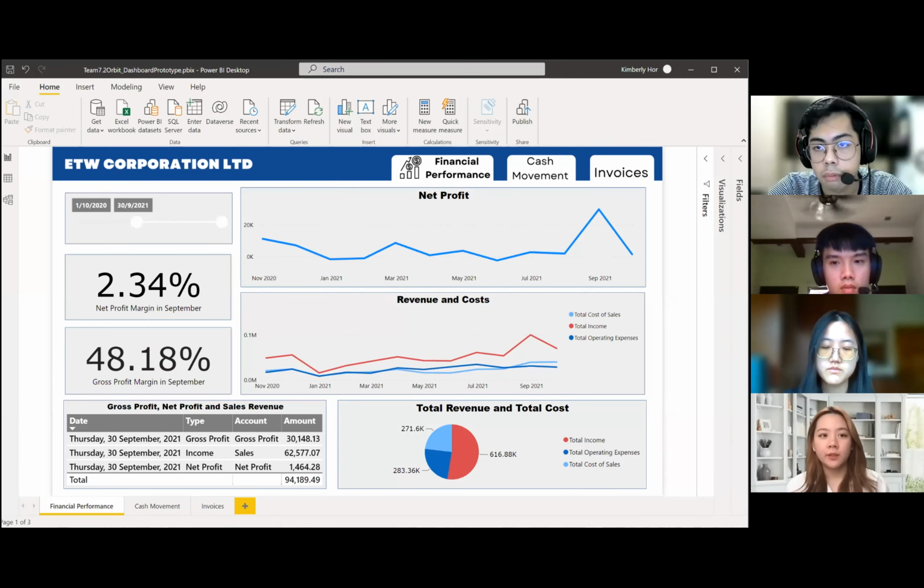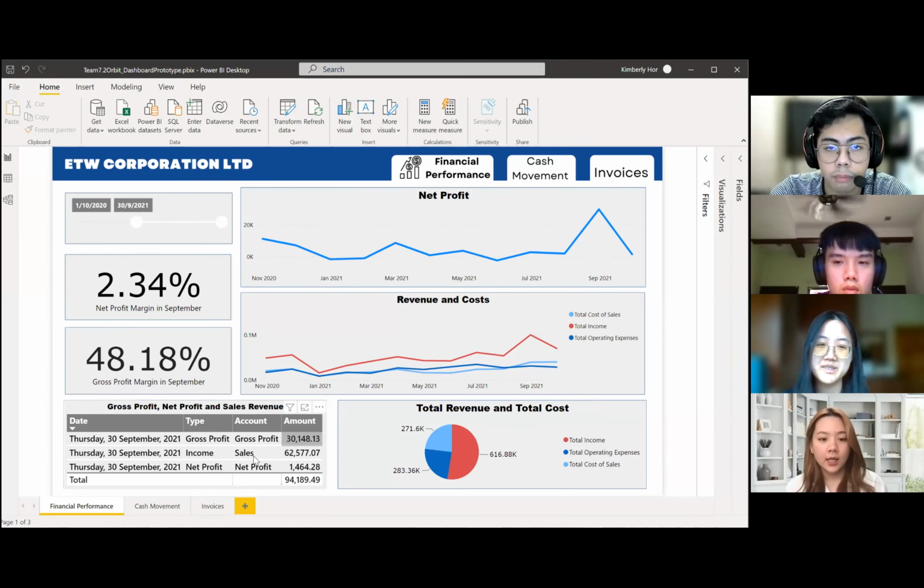So now I'll be talking about ETW Corporation's financial performance. We have analyzed the data from 1st of October 2020 to 30th of September 2021. We can see that in September 2021, the net profit margin turns out to be 2.34%, and the gross profit margin was 48.18%. The gross profit amount for September was 30,148 and 13 cents, and they had sales of 62,577 ringgit and 7 cents. The net profit they earned was 1,464 ringgit and 28 cents.